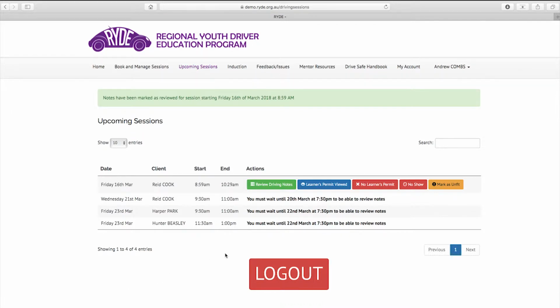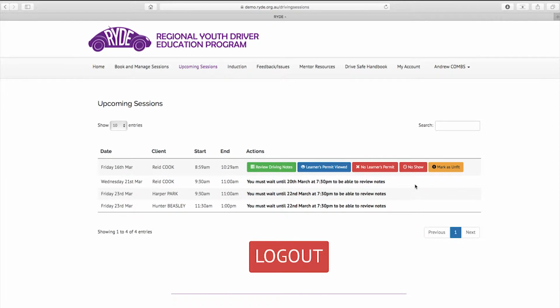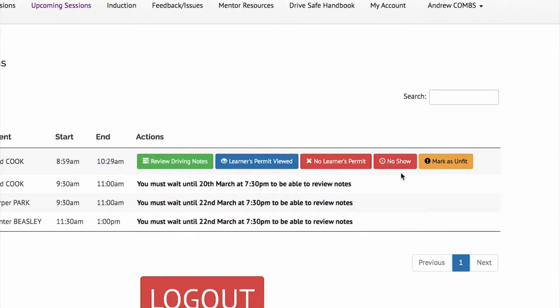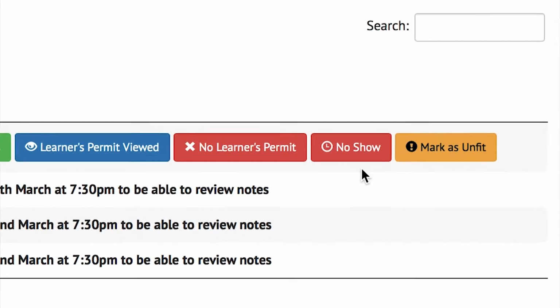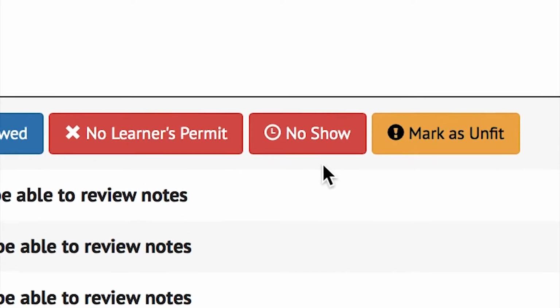On the day of your RIDE session, there are some processes to undertake before you head out on the road. If, after checking in with the shopfront staff, there is no client present by the time the session is due to start, you may need to click the No Show button. This will send an automated email to the client's support worker for follow-up.